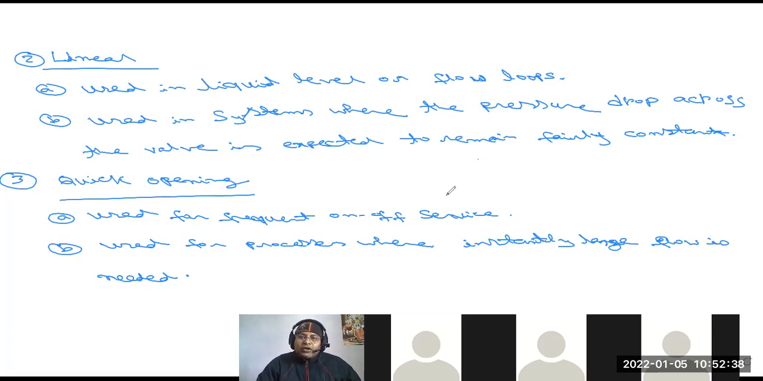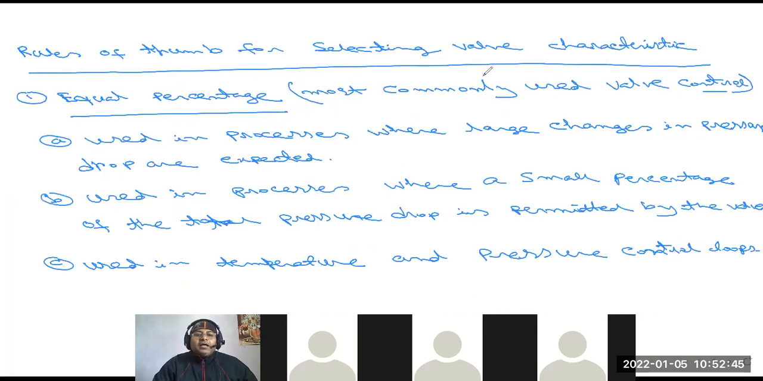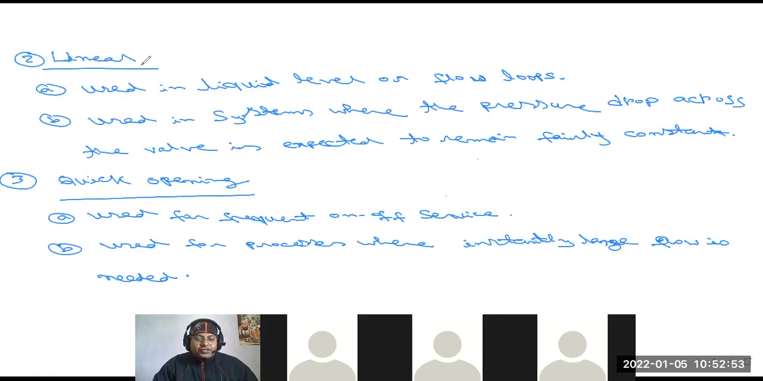Is it clear, all of you? These are the basic thumb rules for selecting valve characteristics. First, equal percentage. Number two, linear operations. Number three, quick opening. Is it clear?